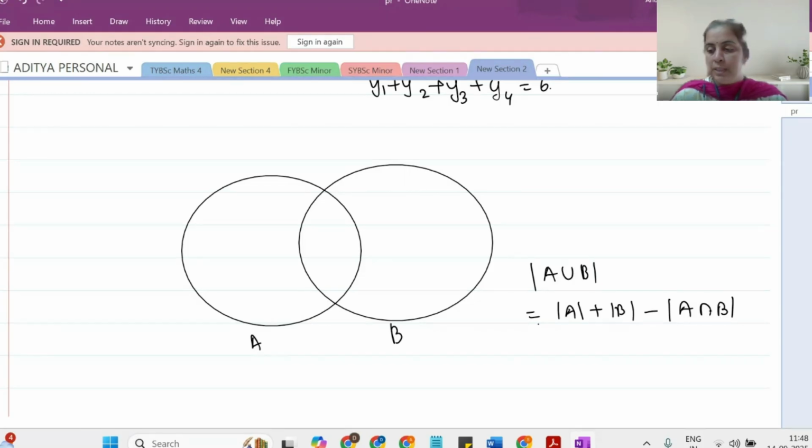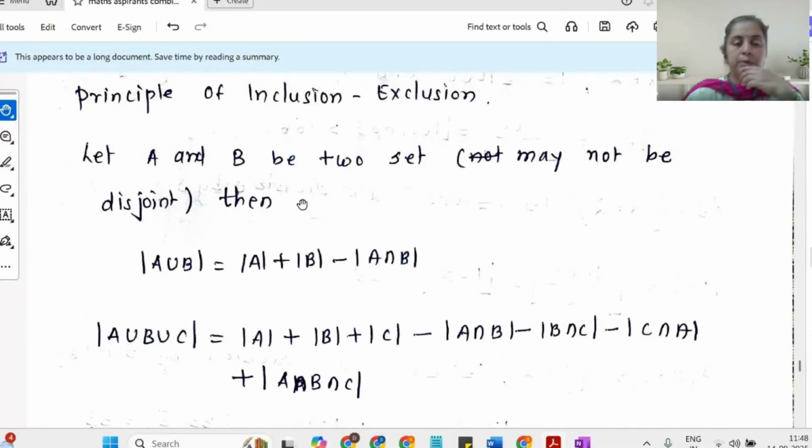That is the principle of inclusion exclusion, right? So if A and B are two sets, not necessarily disjoint, because if they are disjoint, it becomes the addition principle, since the cardinality of the intersection will turn out to be 0. So the cardinality of A union B is the cardinality of A plus the cardinality of B minus the cardinality of A intersection B.